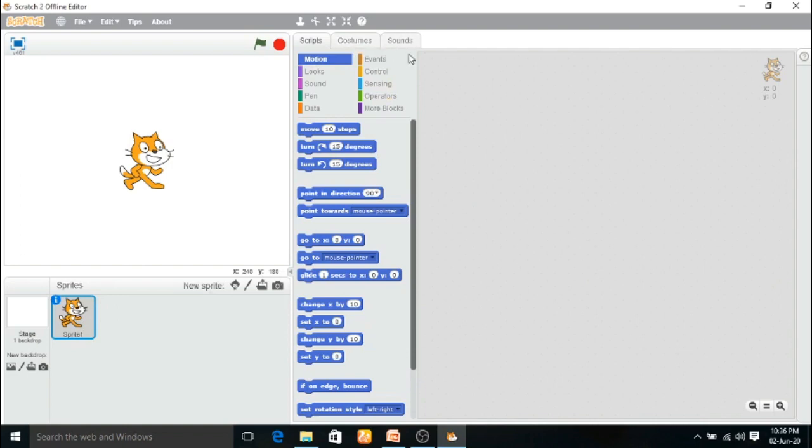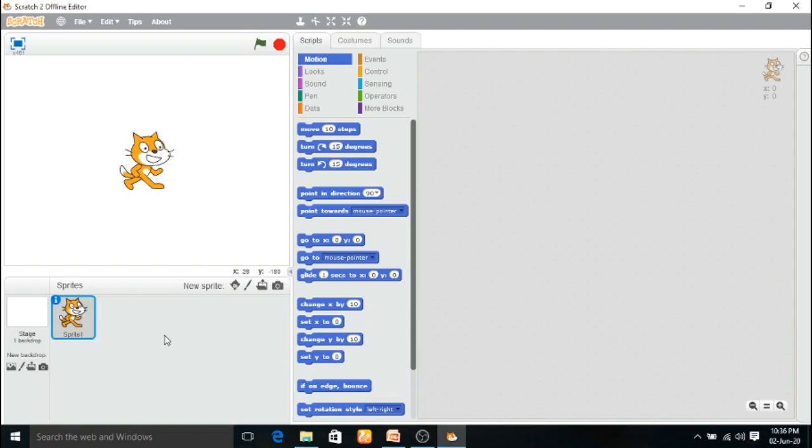The three tabs are there. It is called the block palette. And this is called the script area. Let us see one by one. The green flag is used to start the program. The red sign is used to stop the program. And the stage is called the background of the project. We will see all the animation and games here. All the animations that are used for our project, we will see here.